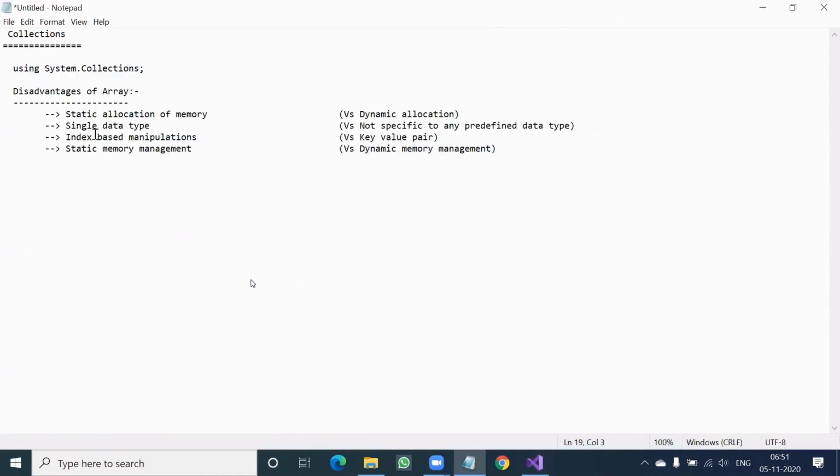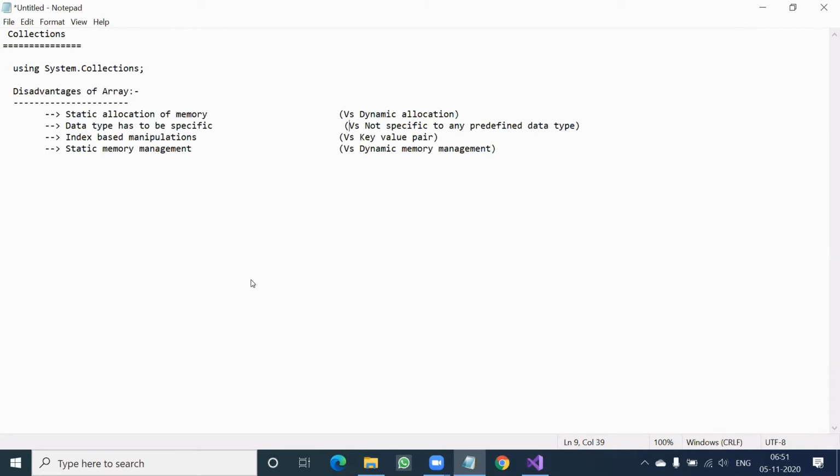So single data type, for a layman's understanding, but you can say it a little more technically, data type has to be specific. Where? In the array.